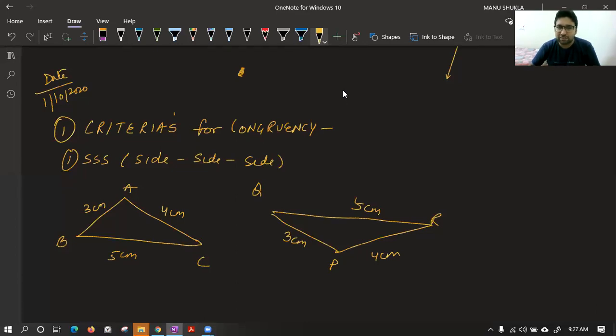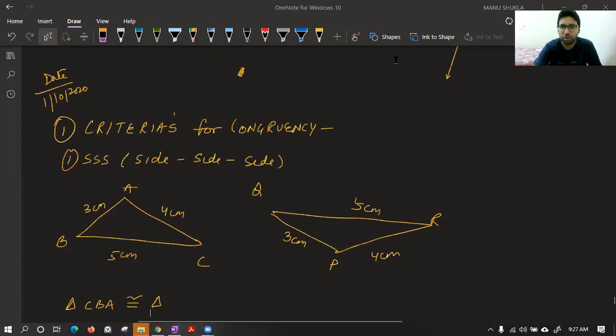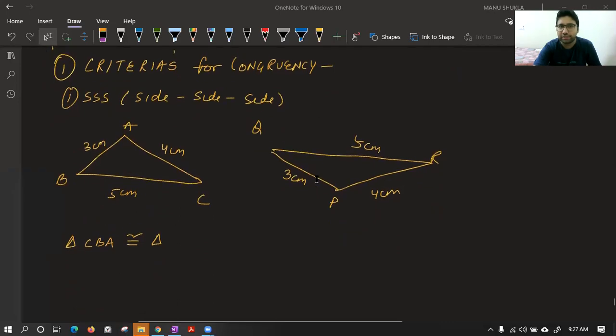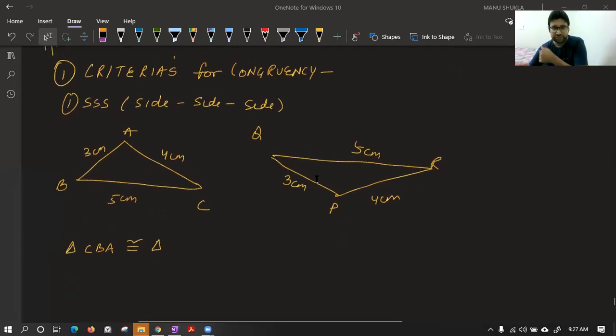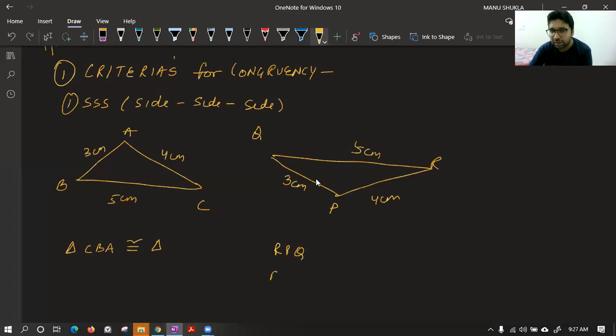So first tell me class, if I say triangle CBA is congruent to, please help me, what name will come over here? Again, you have to use the naming technique that I have told you yesterday, how to name these triangles. Okay, some are saying RPQ, some are saying RQP. Okay, two names came to me. Ashmit saying QRP.